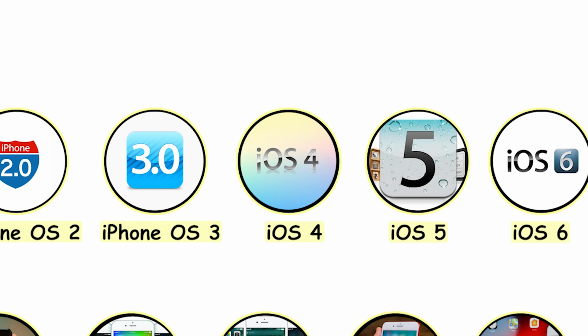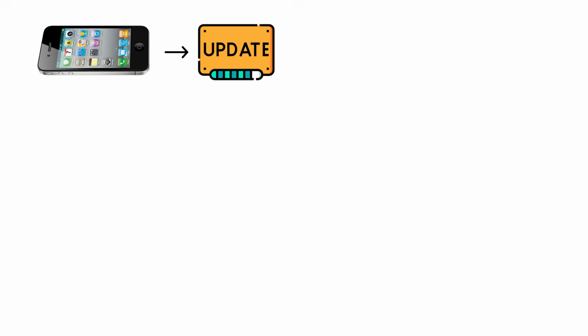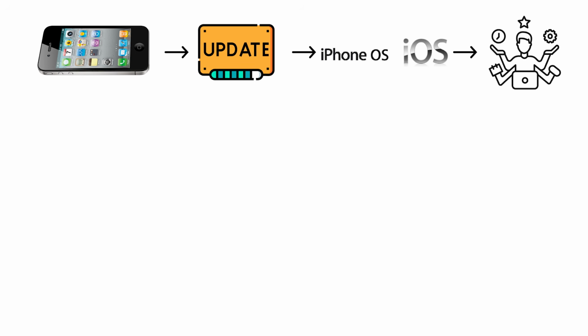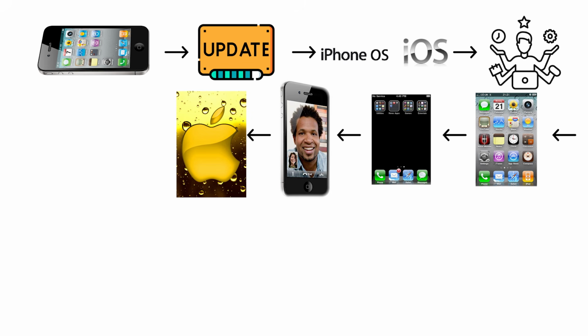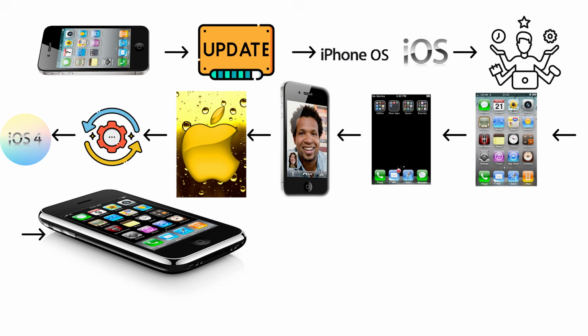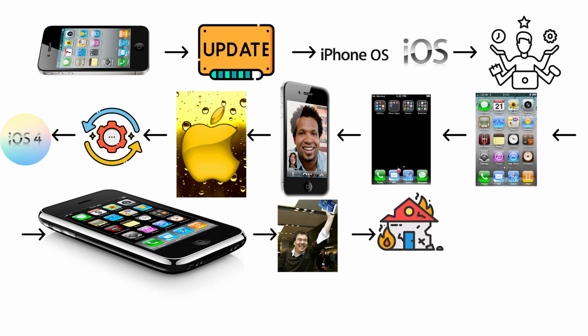iOS 4. Multitasking arrives and destroys the iPhone 3G. iOS 4 was the update that renamed the platform from iPhone OS to iOS. It introduced multitasking, folders, a unified inbox, FaceTime, and home screen wallpapers. A genuinely great update for iPhone 4 and 3GS owners. For iPhone 3G owners, it was a disaster.